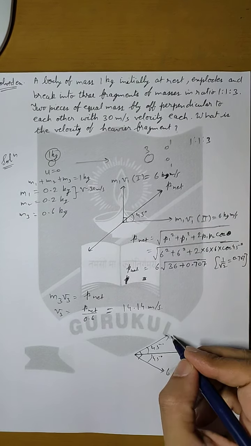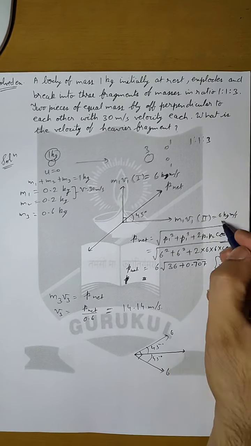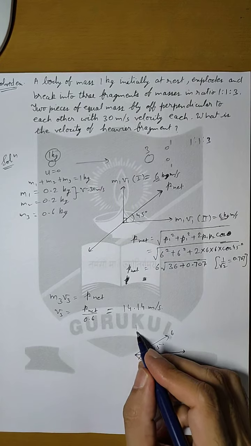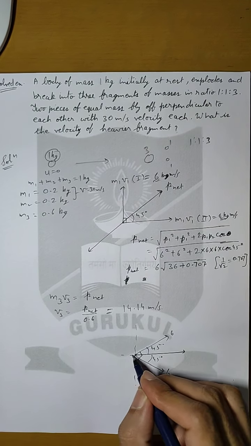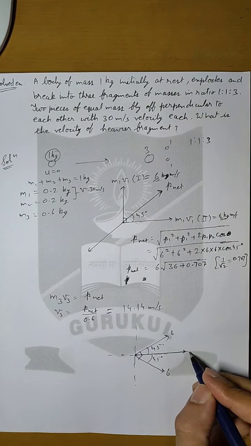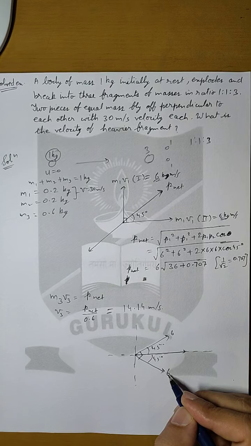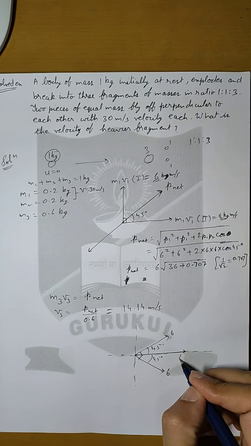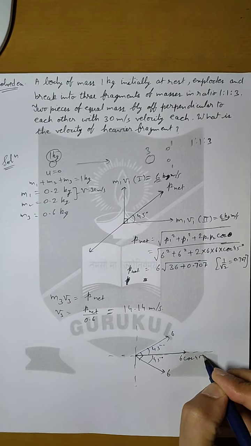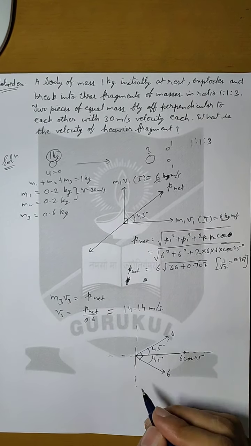This is 6, same values. Now if we resolve these momenta along these two axes, the cos component of this momentum will be 6 cos 45 in this direction and 6 sin 45 in the vertically downward direction.